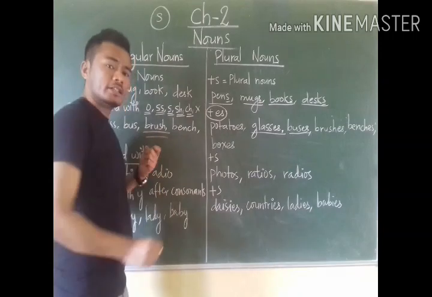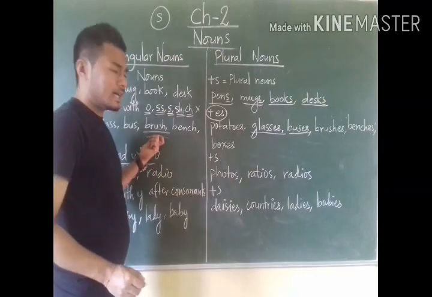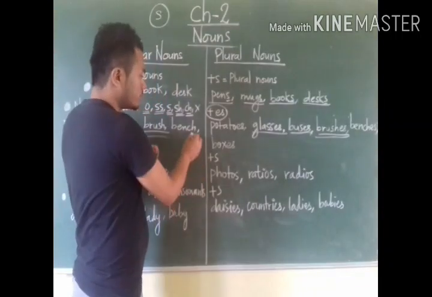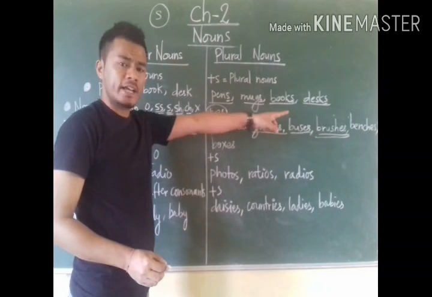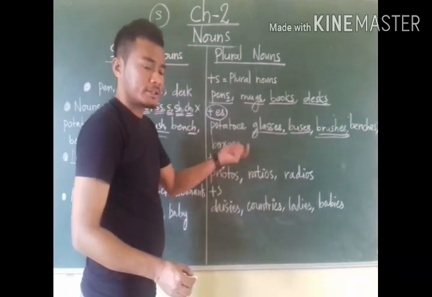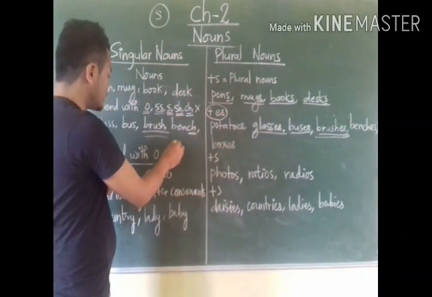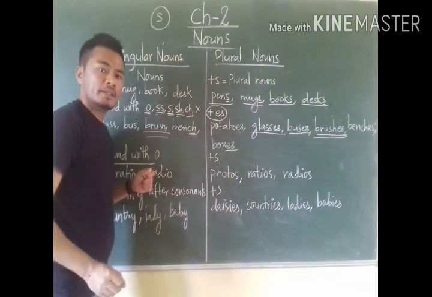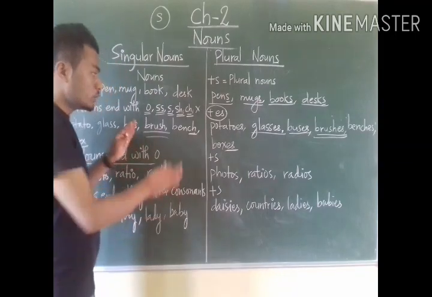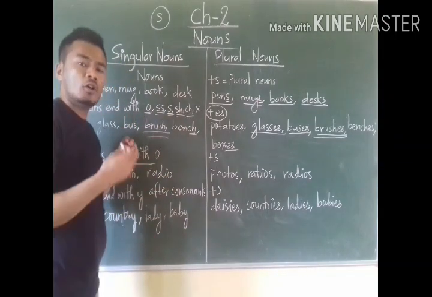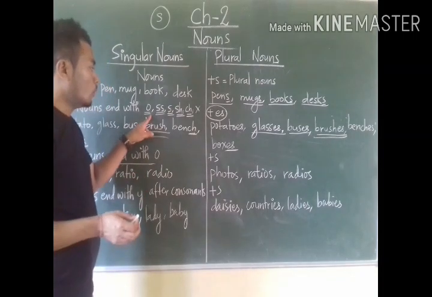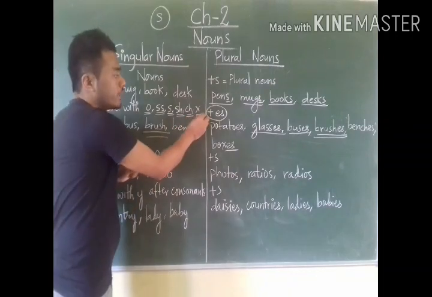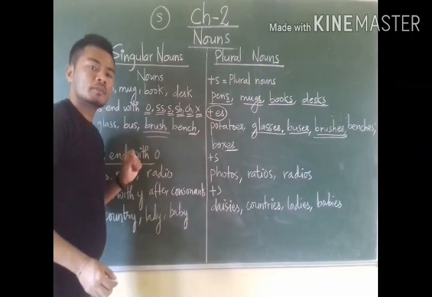Brush ends with sh. After adding es, brushes, plural. Bench ends with ch. After adding es, benches, plural. Box ends with x. After adding es, it has become plural. So these are the examples of all those words that end with o, double s, sh, ch, and x. After adding es, they become plural.